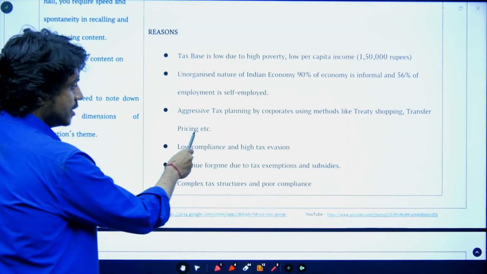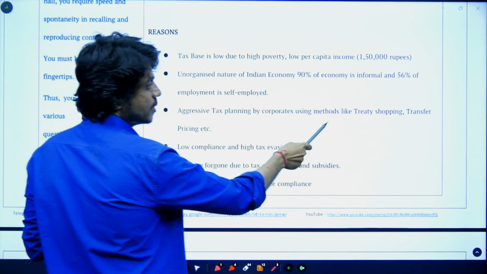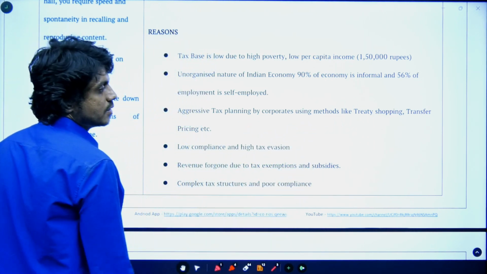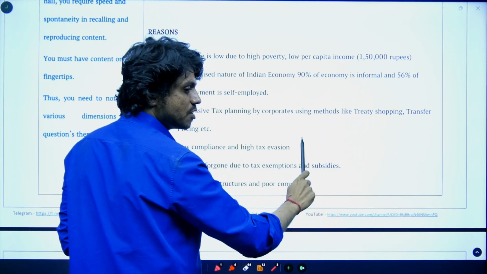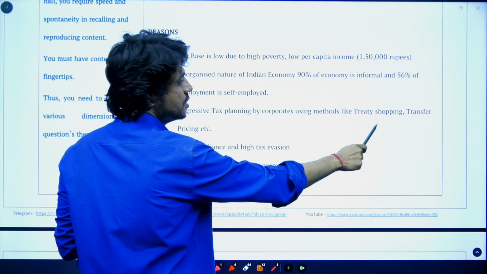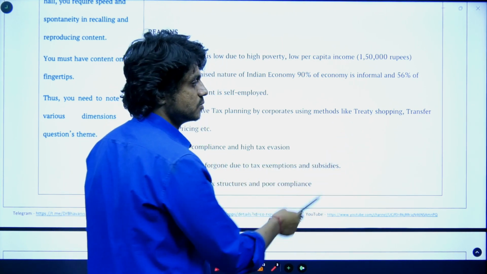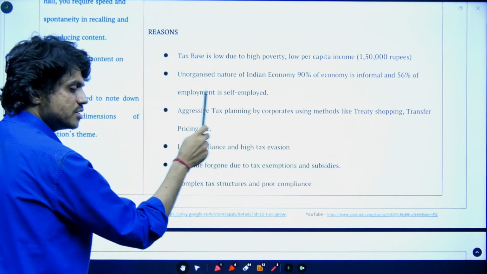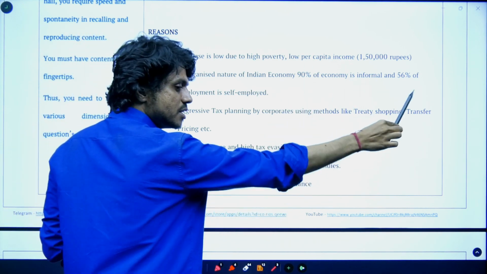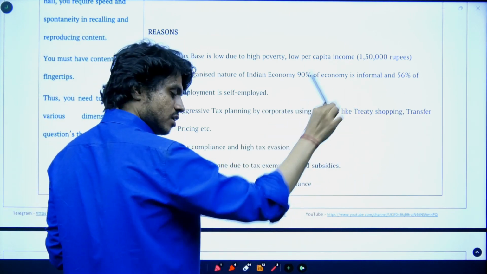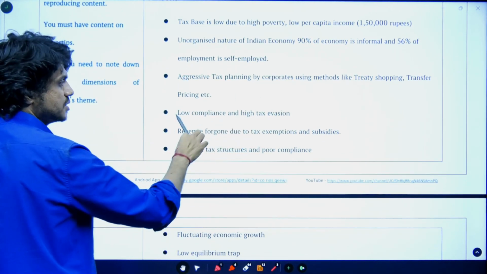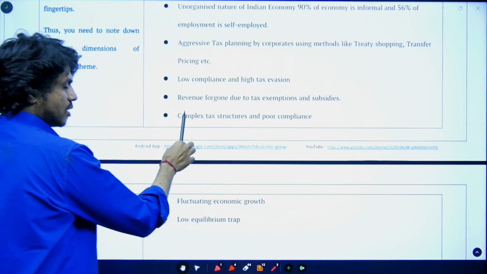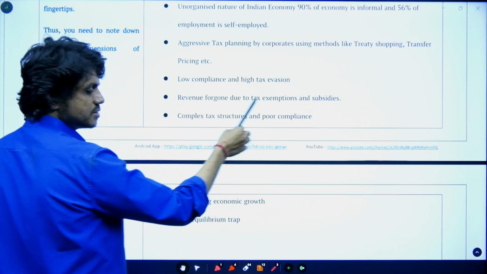Then there is aggressive tax planning by corporates using methods like treaty shopping. Treaty shopping means a third company takes benefits that were meant to be between two other countries, which we have seen just now. And then transfer pricing, where the profit is shifted to some other company so that it has to pay less taxes. Then low compliance and high tax evasion. The government is also giving various exemptions to the SEZs.